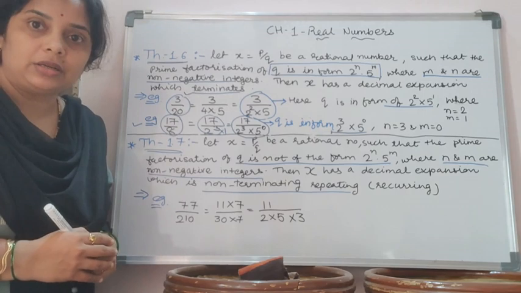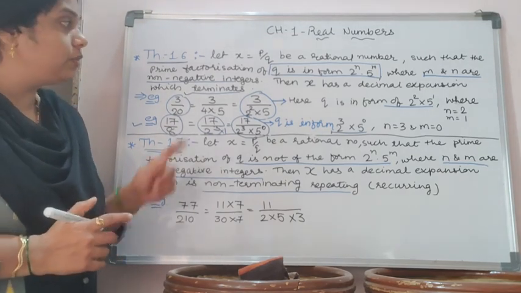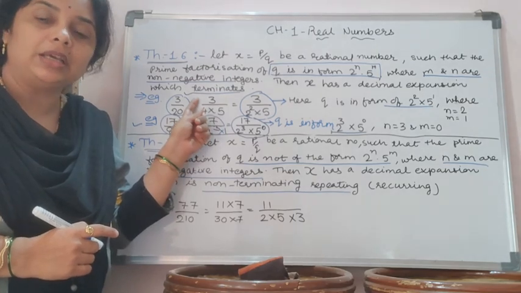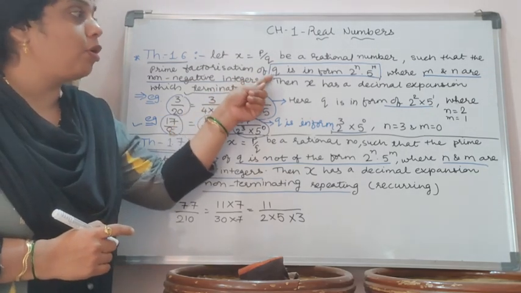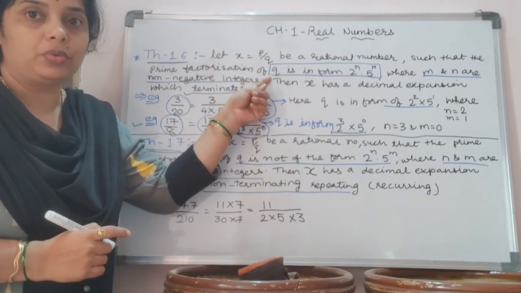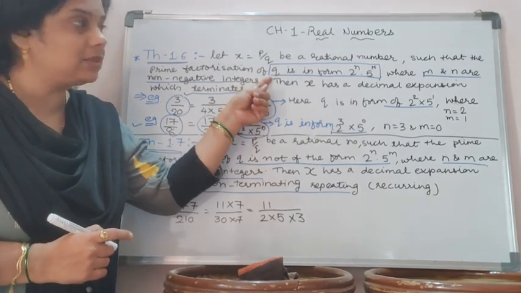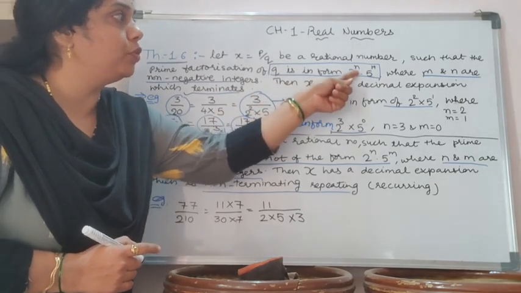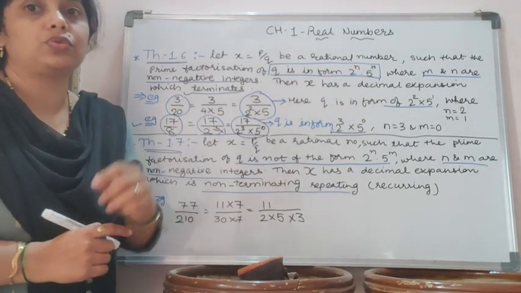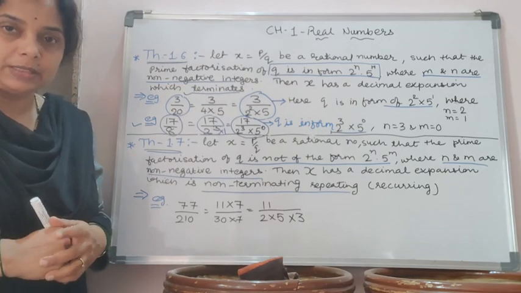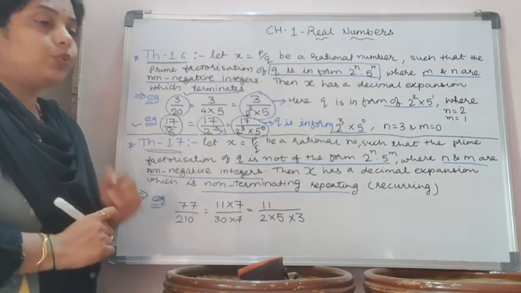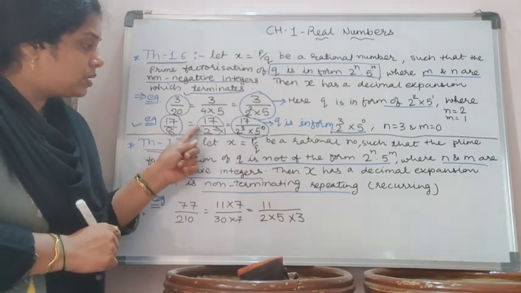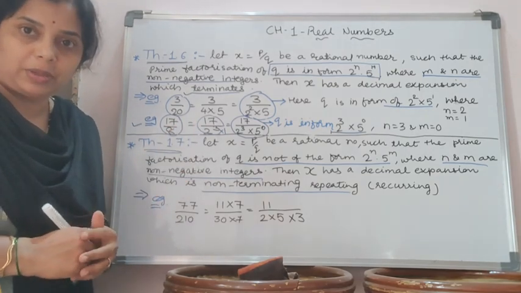The condition, I repeat, for a decimal expansion being terminating is the form of Q. The form of Q at the denominator place is in the form of 2 raised to n into 5 raised to m. Is it clear? Now, here the question arises: instead of 2, if there is just 5 at the denominator place,